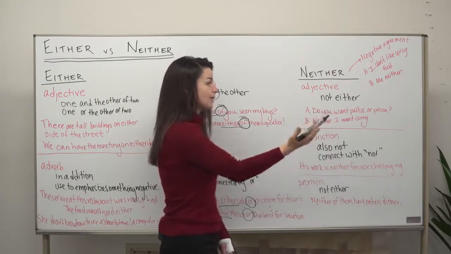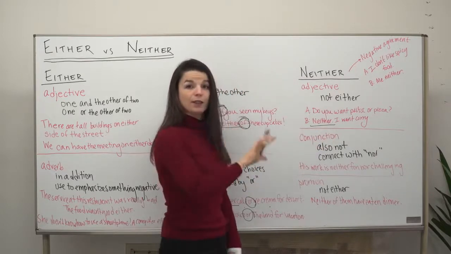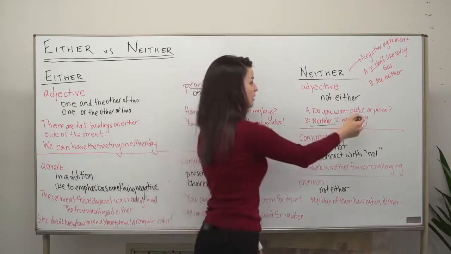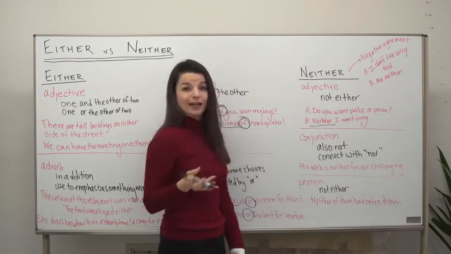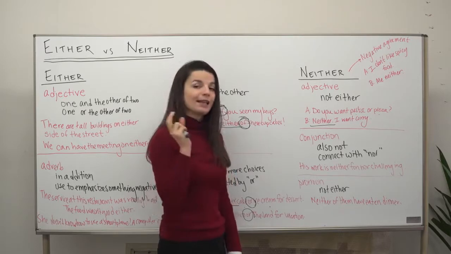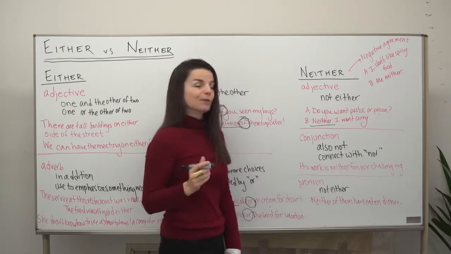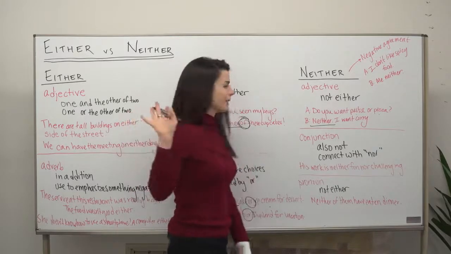So an example, a quick, easy example. Do you want pasta or pizza? Neither. I want curry. So not either of those two. Do you want this or this? Neither. I want curry. So I don't want either is a different way of saying that, but neither is a quick way to respond. So we can use it to mean the opposite of either here.